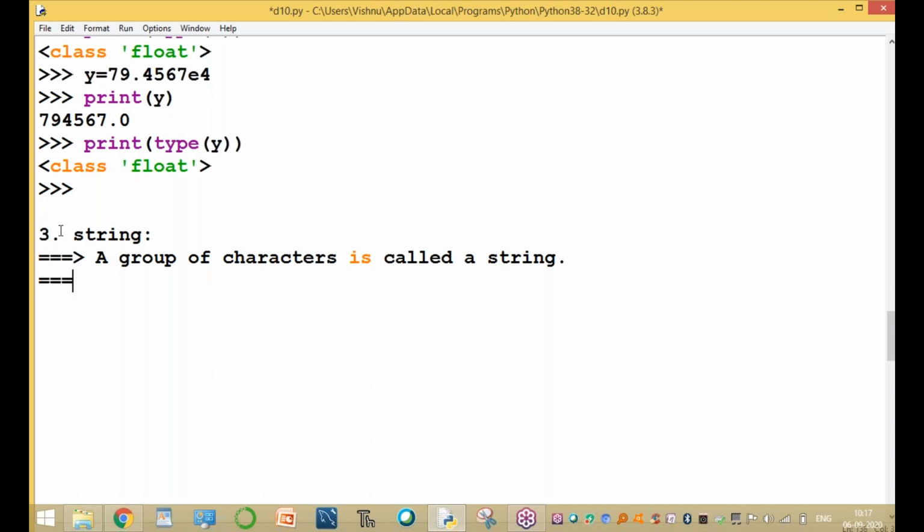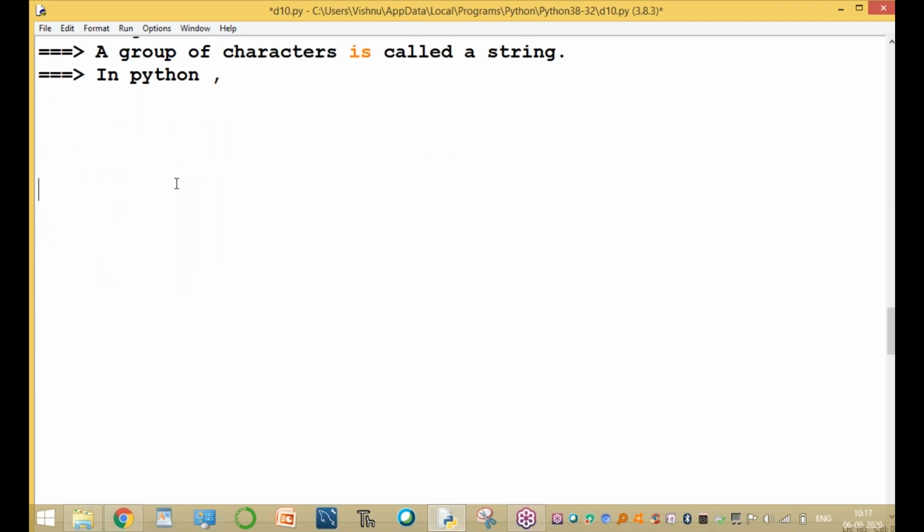So these strings are enclosed by quotation marks. In C language, in C++, in Java, in JavaScript, the strings are enclosed by double quotation marks. So these are the double quotation marks. In between, you can write any string, that is Python, or Durga Soft Solutions, or Durga Soft Hyderabad. These are the strings, enclosed by the double quotation marks.